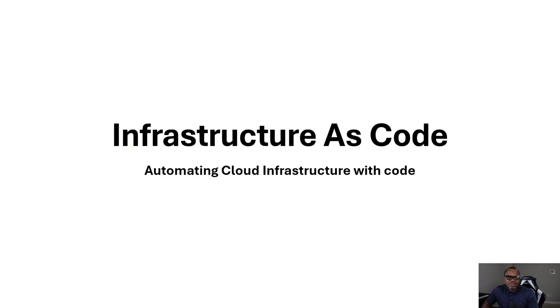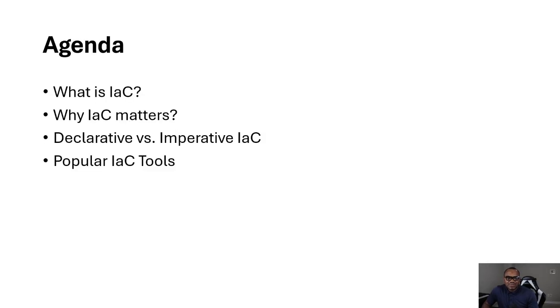My name is Enoch. Today we'll be looking at infrastructure as code. We will try to define infrastructure as code. We will look at its benefits, its approaches, and we will do a demo where we will be creating a web server, the network, and security component on AWS using infrastructure as code.